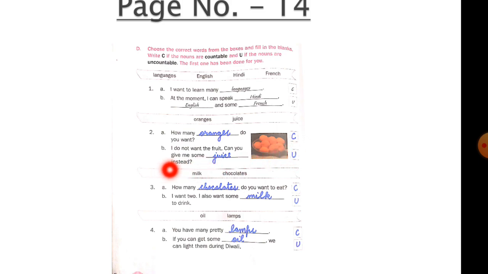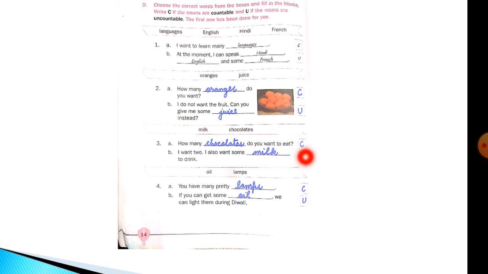Now in the third one, milk and chocolates. In the first, how many dash do you want to eat? Now chocolates you can count, so you have to write C here. Now I want two. I also want some dash to drink. Now milk you cannot count, it is uncountable, so you have to write U here.